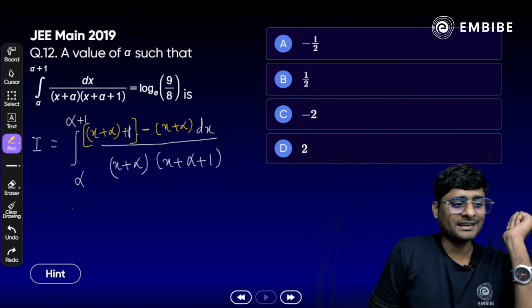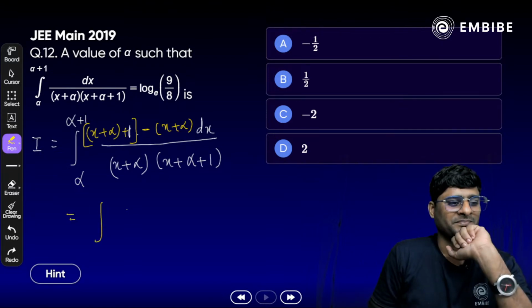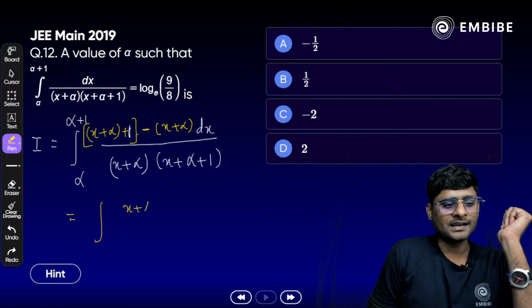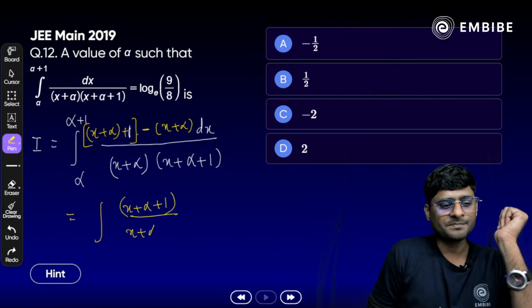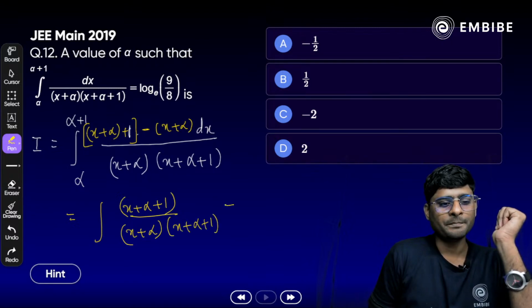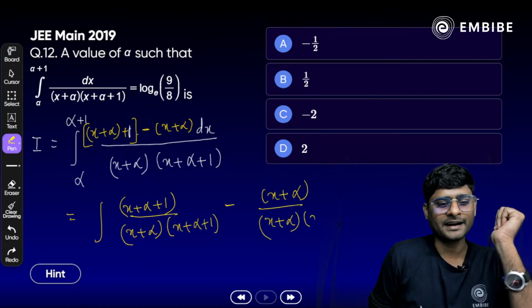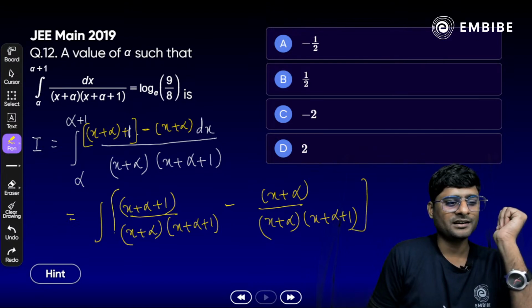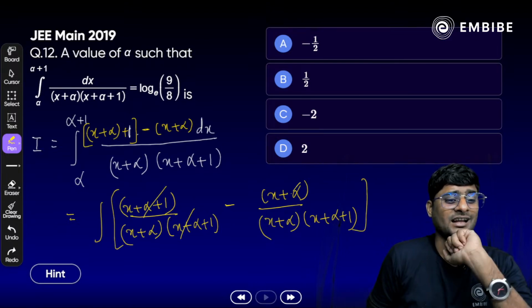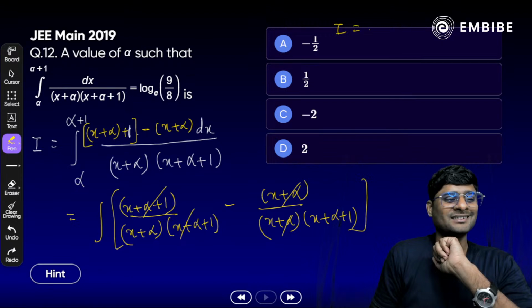ओके, अब क्या करें? Just do it separately. लिमिट बाद में लगा लेंगे। x plus alpha plus 1 divided by x plus alpha times x plus alpha plus 1, minus again x plus alpha divided by x plus alpha another bracket x plus alpha plus 1. Yes, try to solve it.